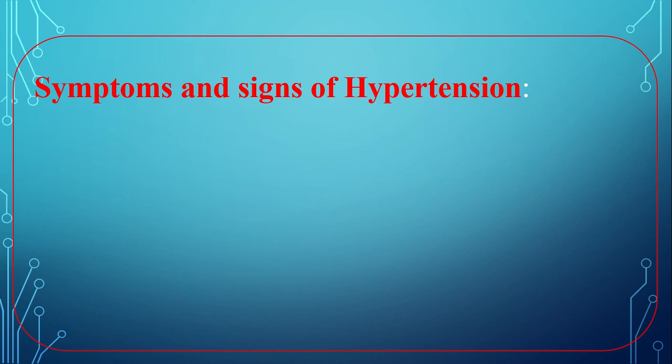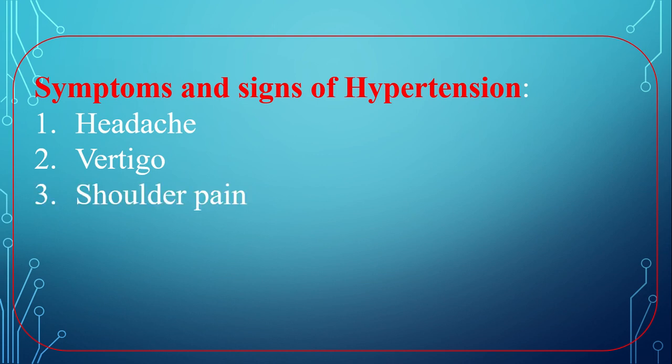Symptoms and signs of hypertension. Number 1, headache. Number 2, vertigo. Vertigo means in Bengali মাথা ঘোরানো বা মাথা ঘোরা. Number 3, shoulder pain. Number 4, palpitation, which is called in Bengali বুক ধড়ফড় করা.